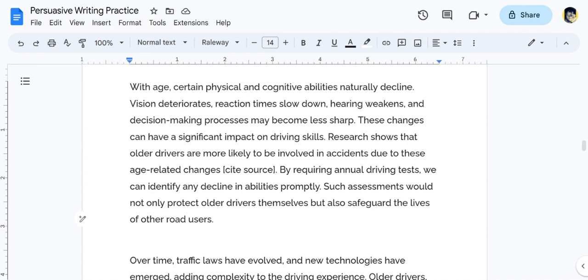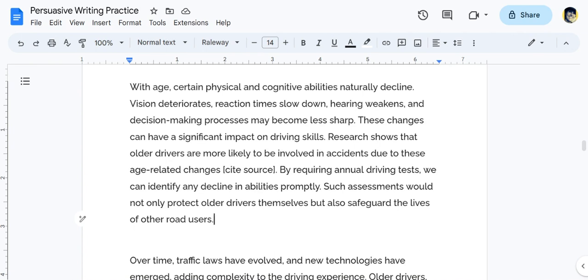Research shows that older drivers are more likely to be involved in accidents due to these age related changes. Brackets cite source. By requiring annual driving tests, we can identify any decline in abilities promptly. Such assessments would not only protect older drivers themselves, but also safeguard the lives of other road users.